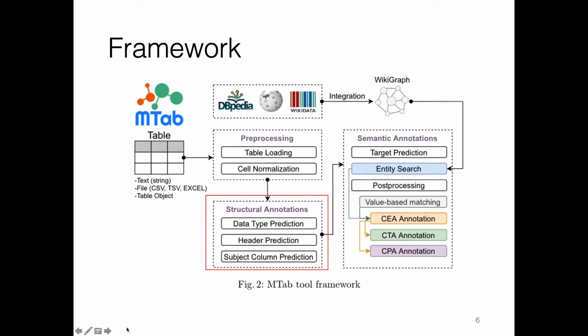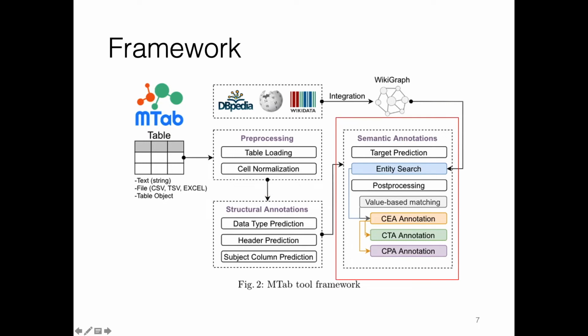Table headers could be located in some of the first rows and have data types that differ from the main data type of the data rows. Table header text is usually shorter or longer than the data row text. Then the MTab system performs subject column prediction based on the uniqueness of the cell values in the columns.